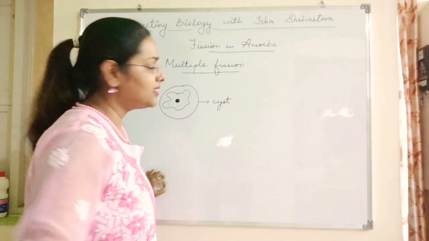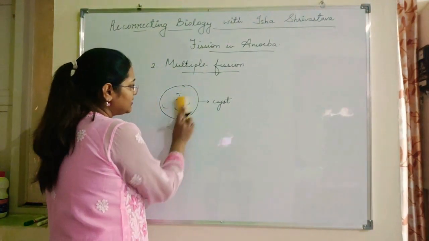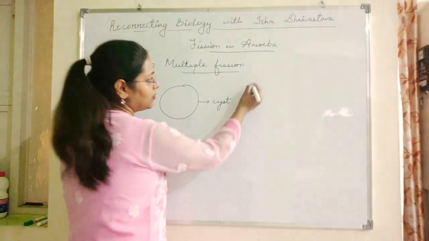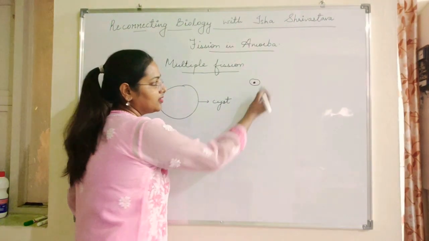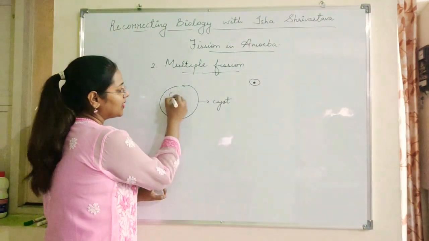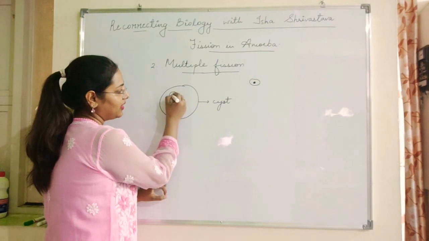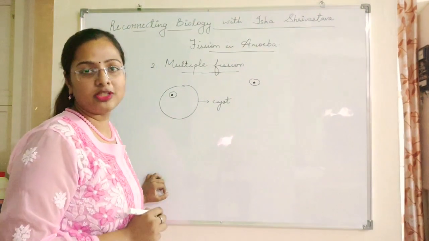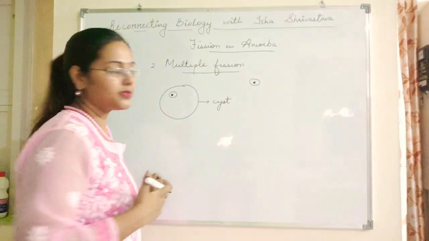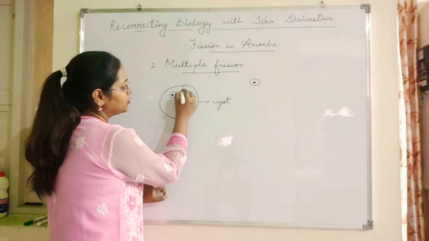Now, what do these amoeba cells do? I will represent this amoeba as just a small cell with a dot in the center. This is the representation of amoeba. So this one single cell of amoeba with a nucleus was present. It keeps on doing binary fission multiple times. One cell divided into two cells.